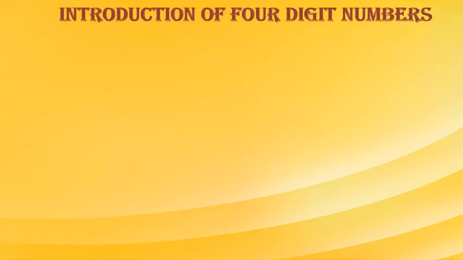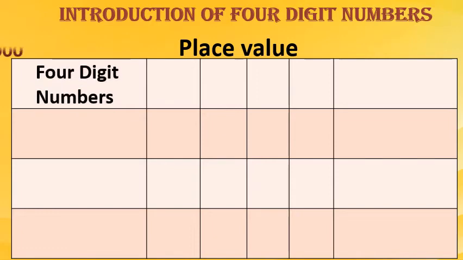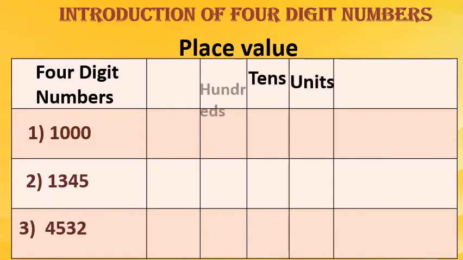Introduction of 4-digit numbers. Now here one table is there. You will see the place value also here. 4-digit numbers are given. We will write units place, tens place, hundreds place and thousands place. Now we know about this. After hundreds, to the left side, thousands place is there.